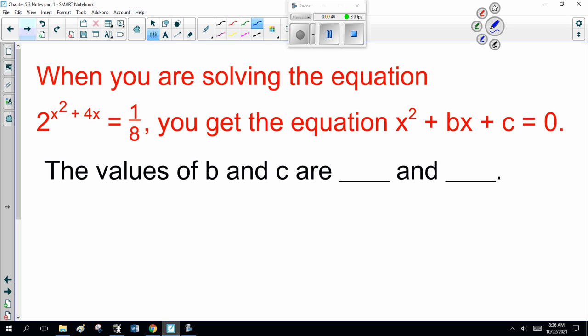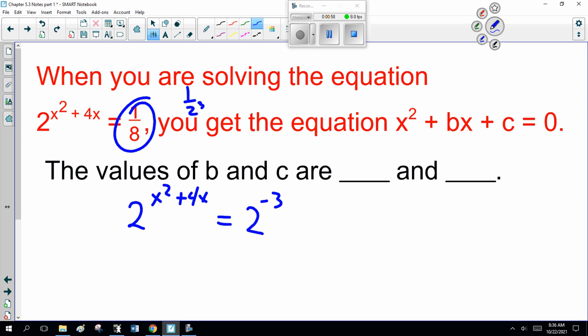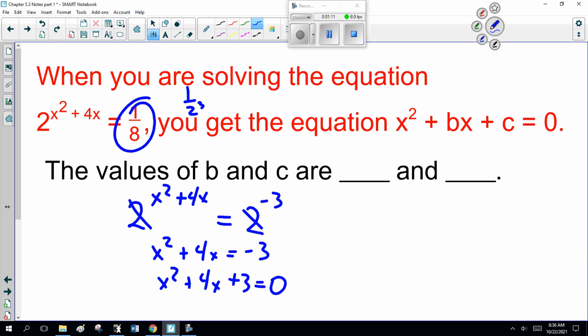Now, this is not bad. 2 to the x squared plus 4x equals, now 1/8. That's 1 over 2 cubed. So this is 2 to the minus 3. So canceling out the bases, this is x squared plus 4x equals minus 3, or x squared plus 4x plus 3 equals 0. Not the solution, but one of the steps. We find out b is 4 and c is 3. And that's what they're looking for. Okay?